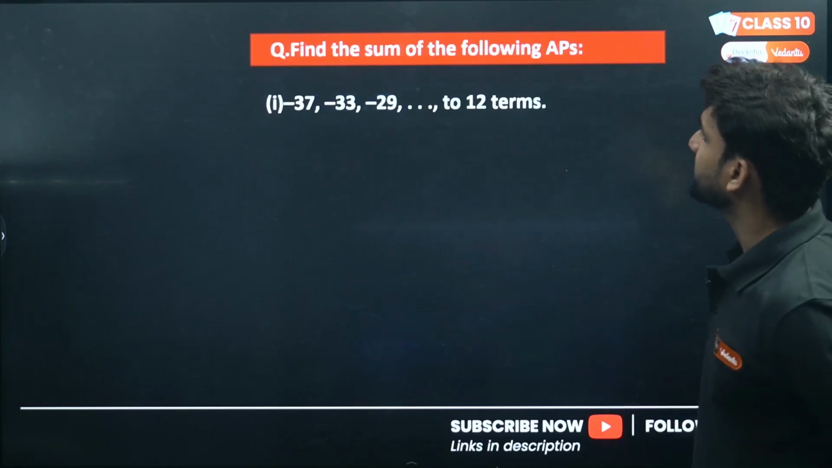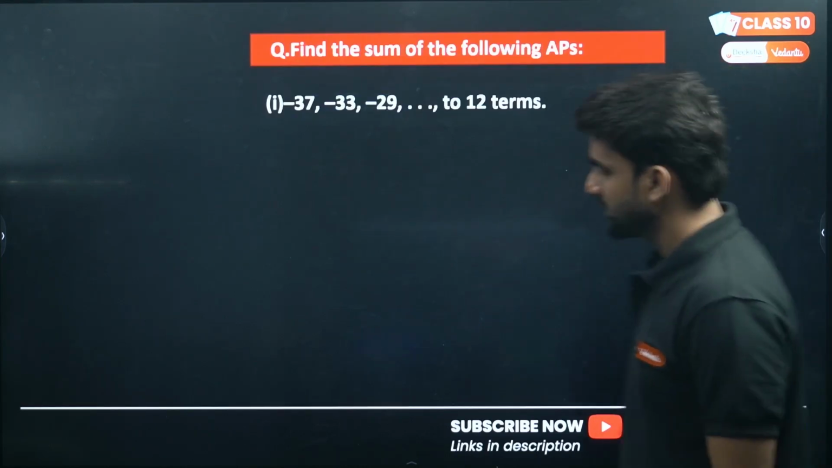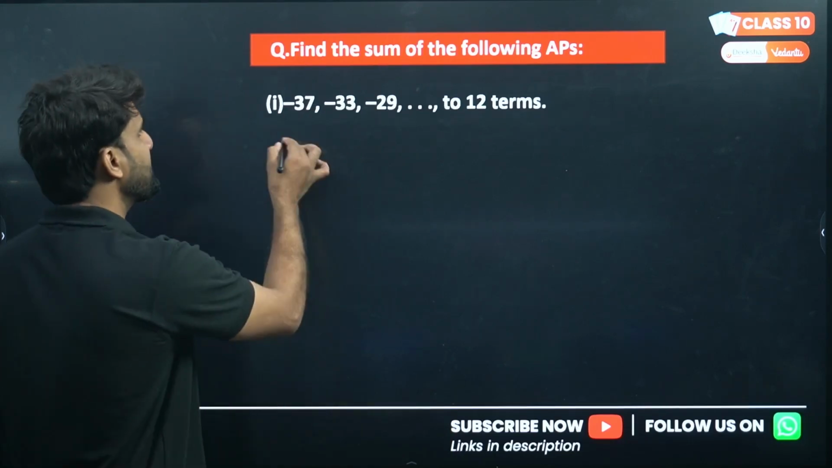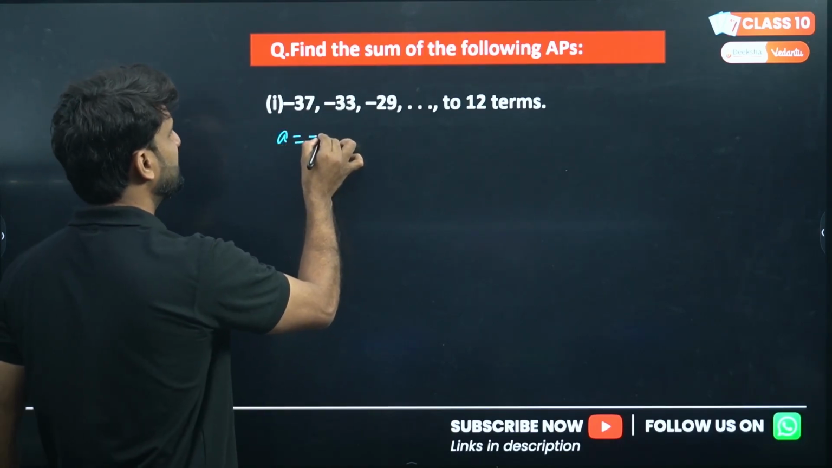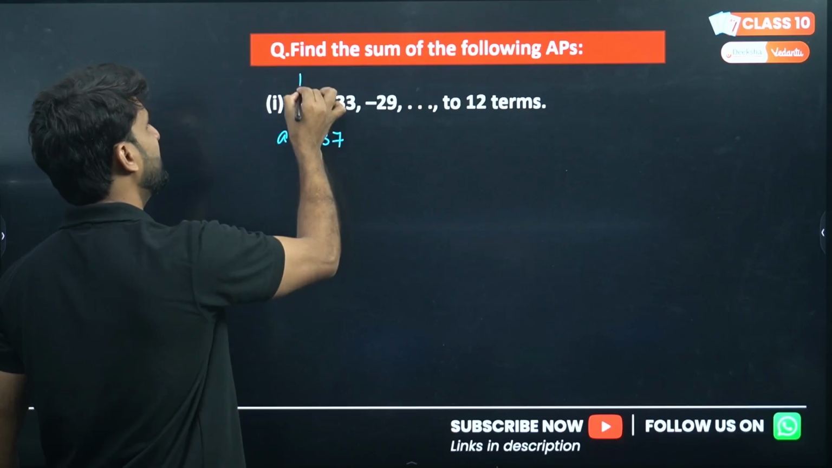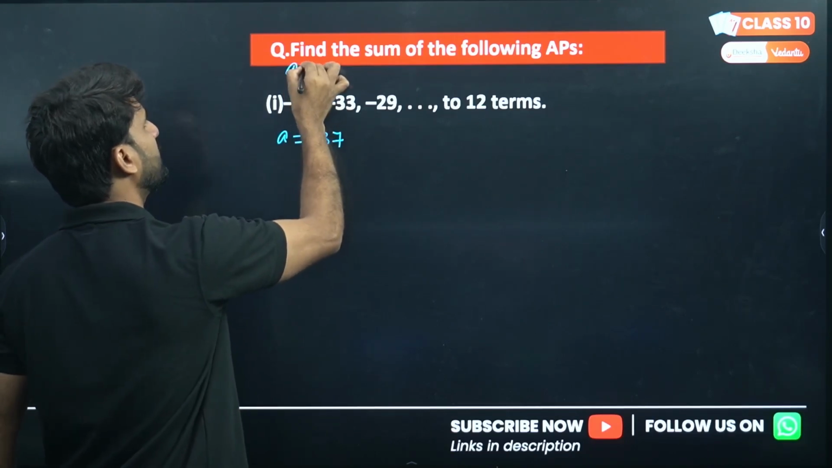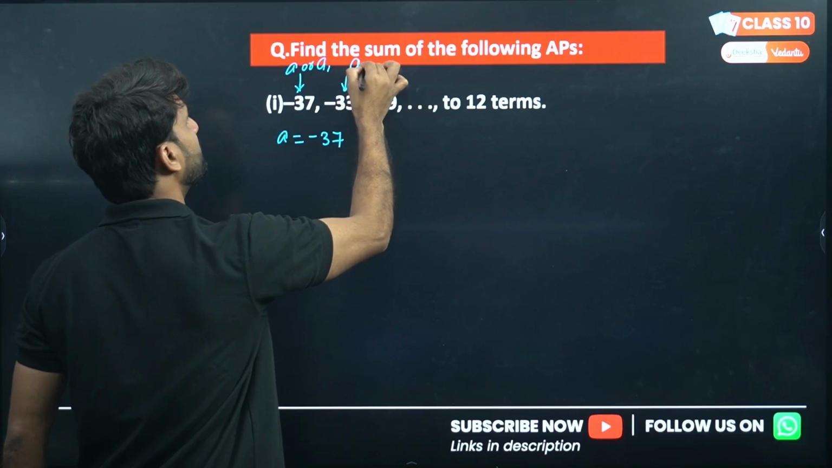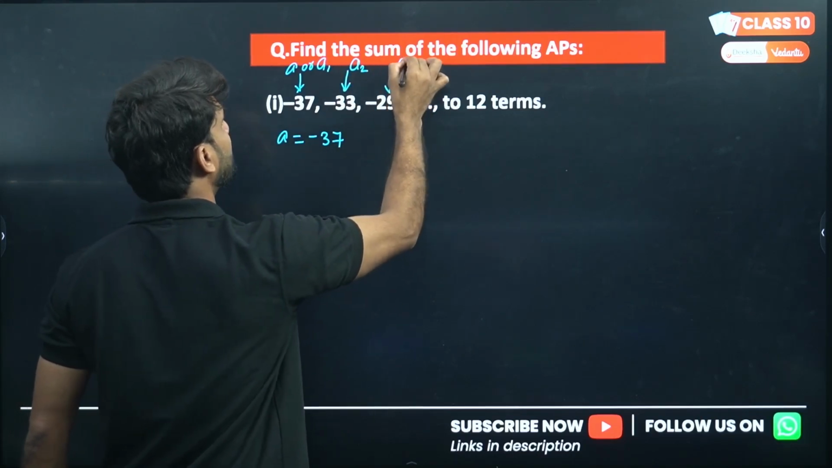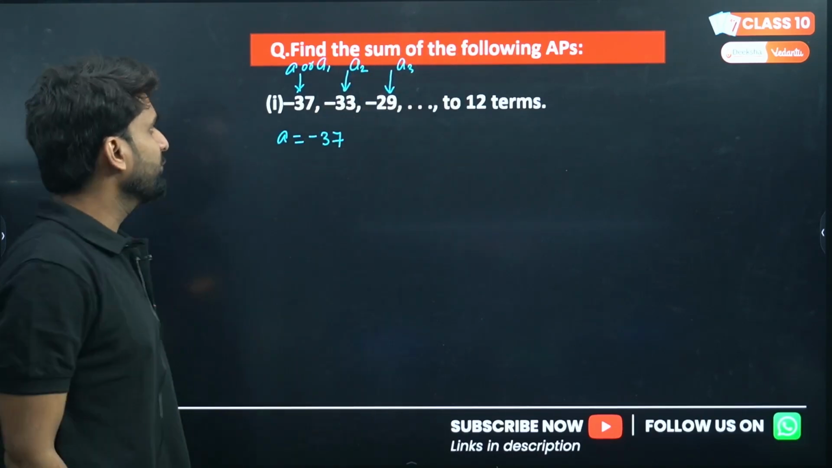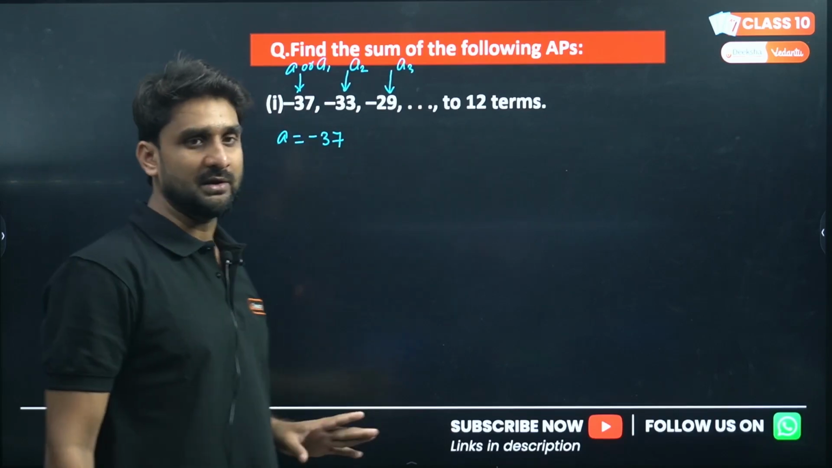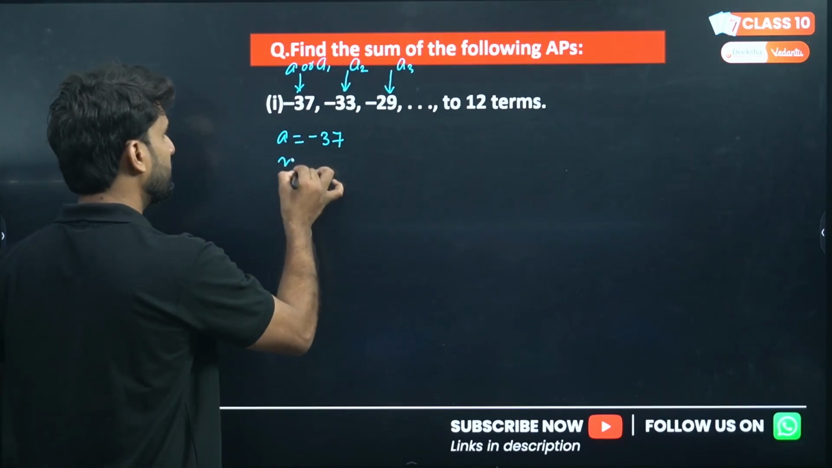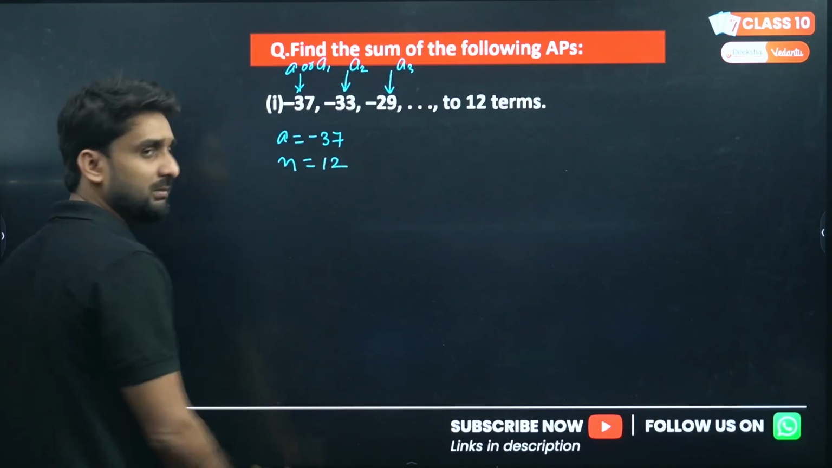Okay. Next question. Find the sum of the following APs. Similar to the previous question. Here, a is minus 37. This is a, or we can call it a1. This will be a2. This is called a3, the third term, and so on. We have to add these numbers up to 12 terms. How many terms are to be added? 12 terms. So n is clear, n is 12.